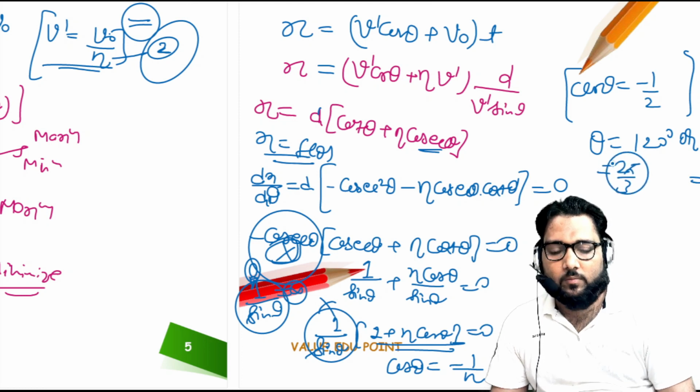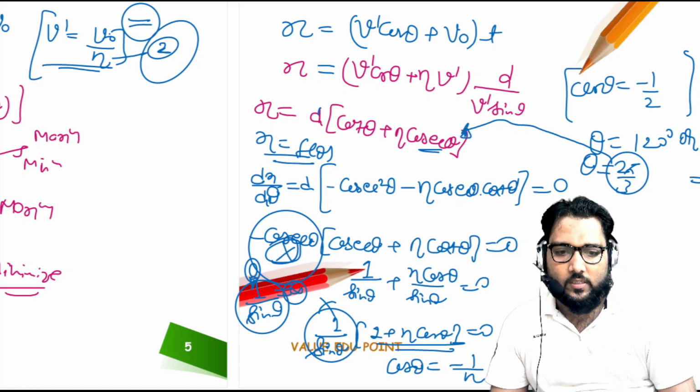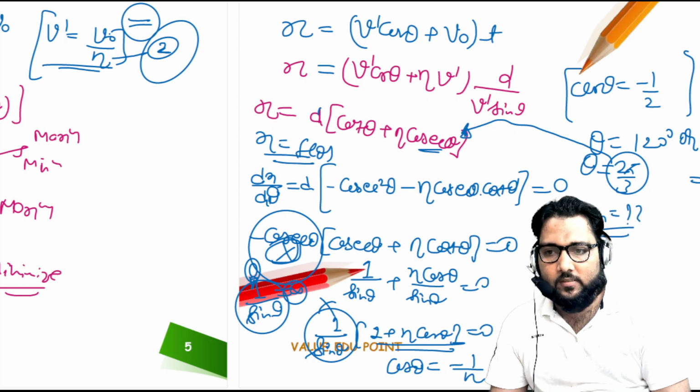So if the boat starts to swim at an angle 2 pi by 3, then the drift will be minimum. Or we can find out the drift also when you put this 2 pi by 3 in this expression. So you can also calculate the minimum drift, guys. Is it okay, guys?